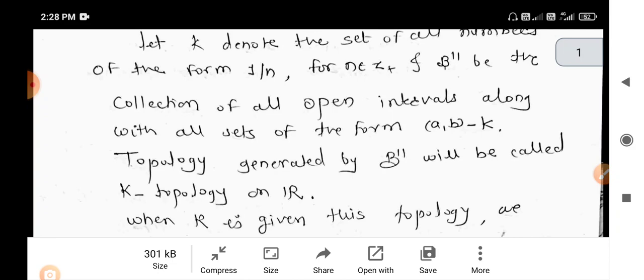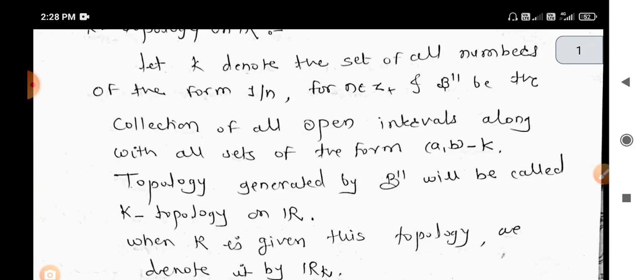So which topology is finer and which is coarser? Obviously the lower limit topology contains an extra element, that is the lower endpoint, in that collection, but the standard topology excludes both the lower as well as the upper endpoint. It contains the open interval as an element. So the lower limit topology is finer than the standard topology.